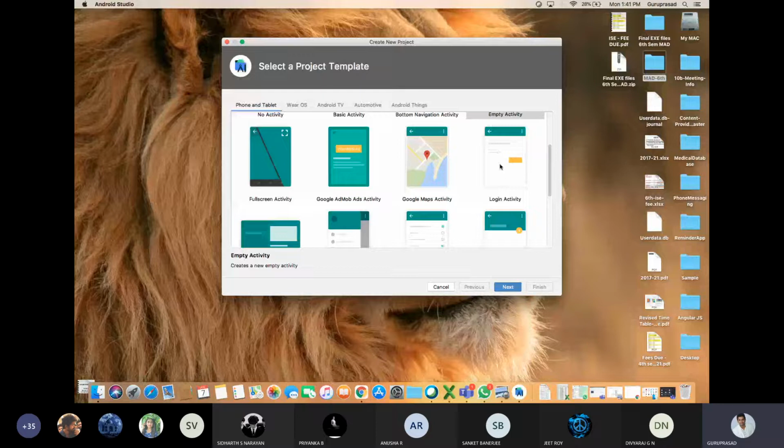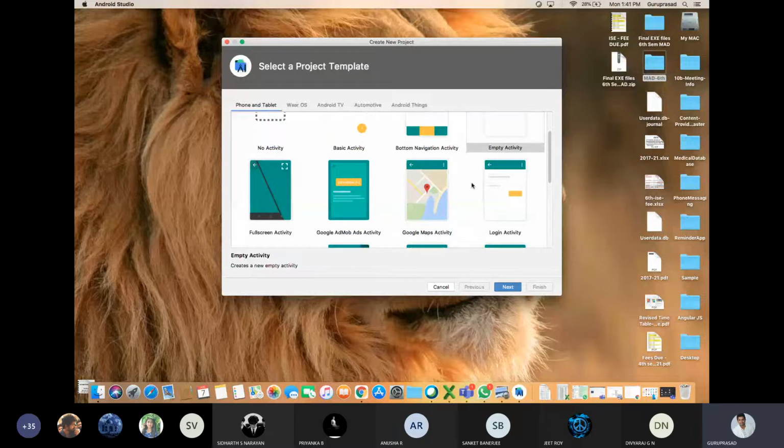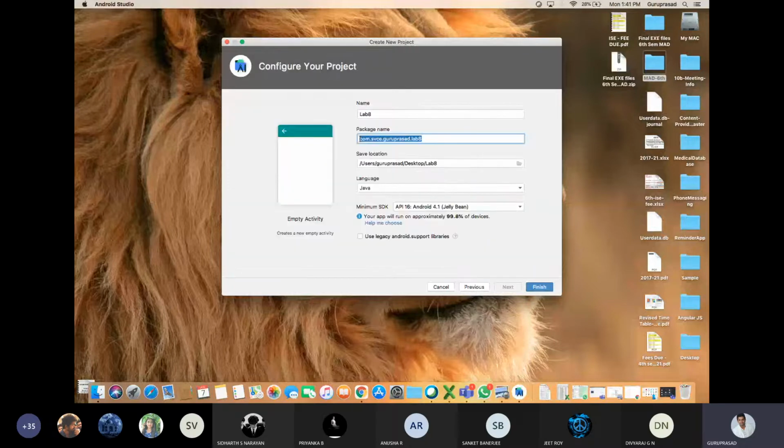Just click on that empty activity, left click, next. I need to rename the application. If it is my application also, it is fine. So I'll just rename the application as Lab 8. And the package name will be by default some other name, so I've just changed it. See, this is no more related.